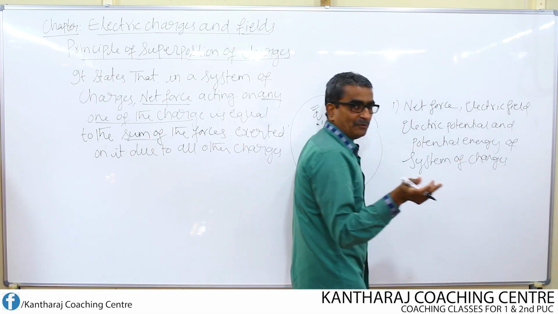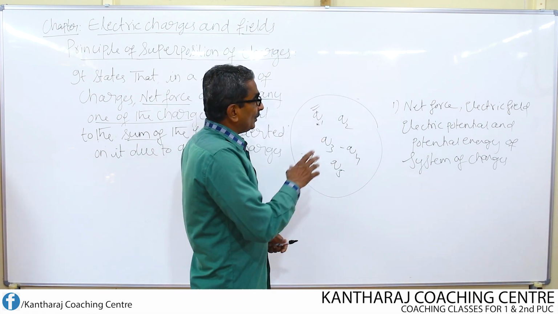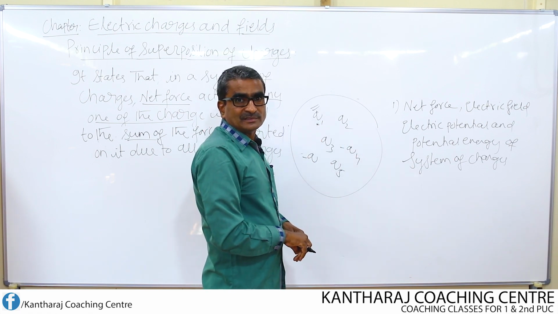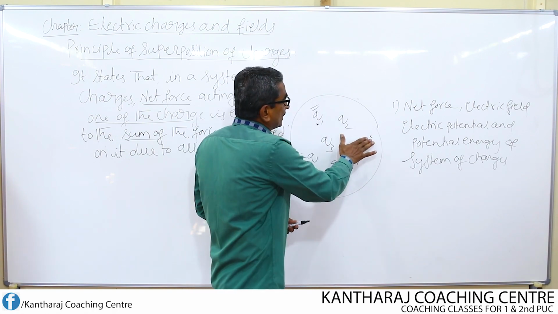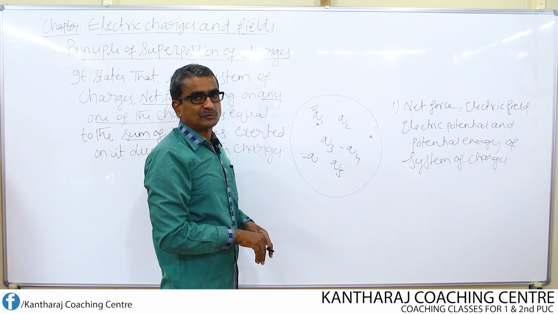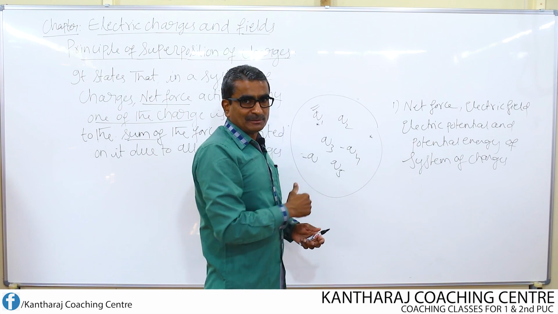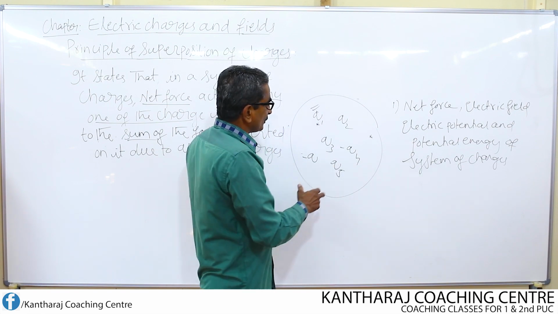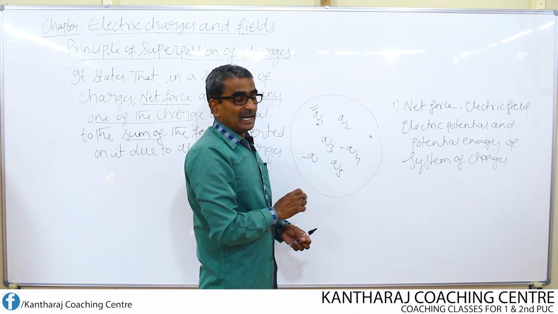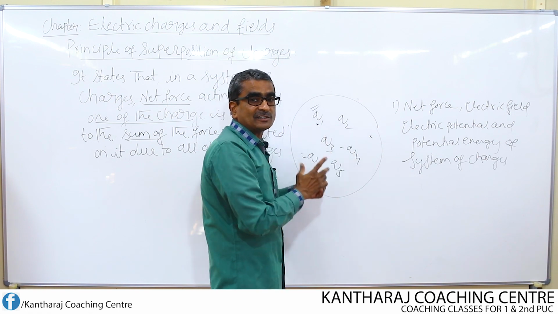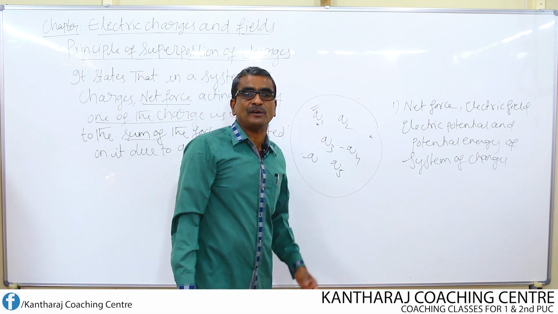That means I can find the net force acting on any one of the charges using this principle, or the net electric field at one of the points. Suppose I choose one point, what is the total electric field due to all these charges? That can also be found out by making use of the principle of superposition. Similarly, what is the net potential at this point? We discuss electric field and potential a little later. So, the net potential at this point due to all the charges, the net field at this point due to all the charges, and the net potential energy due to all these charges or system of charges can be found out by making use of the principle of superposition of charges.